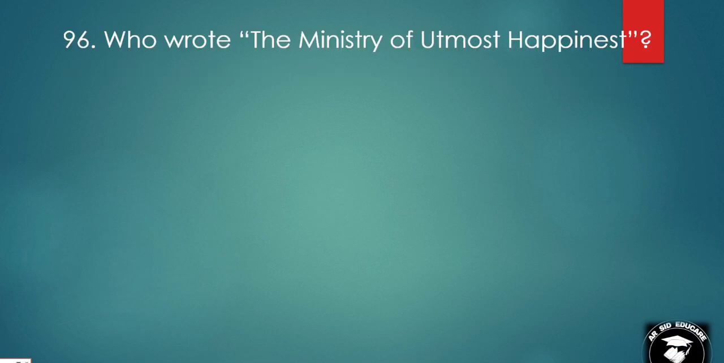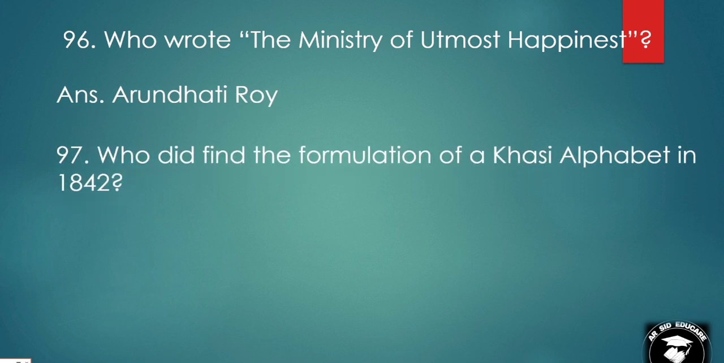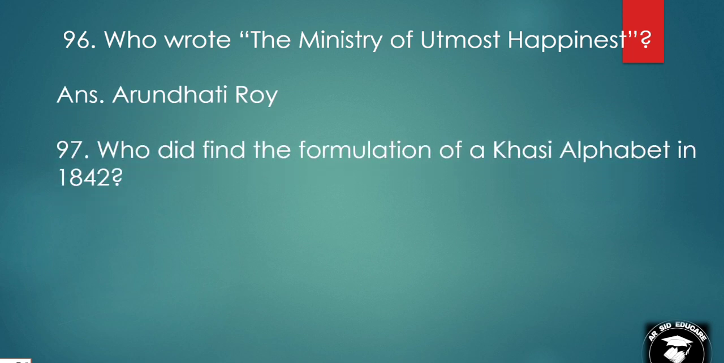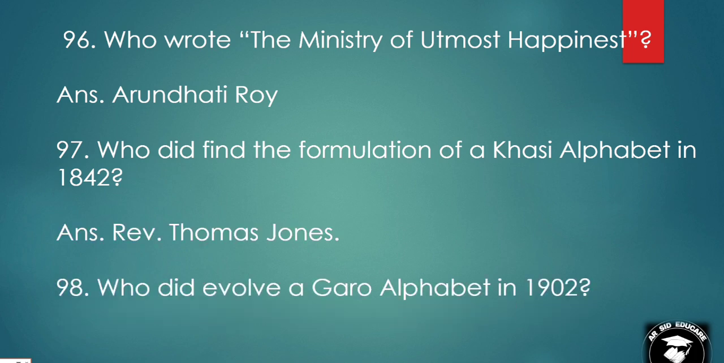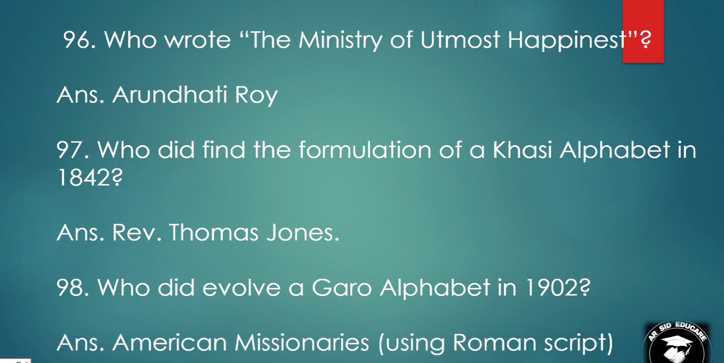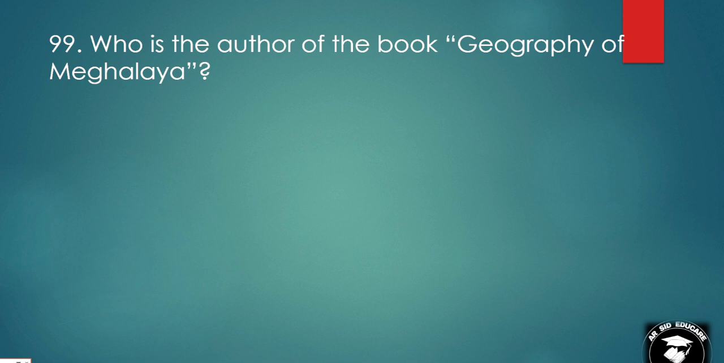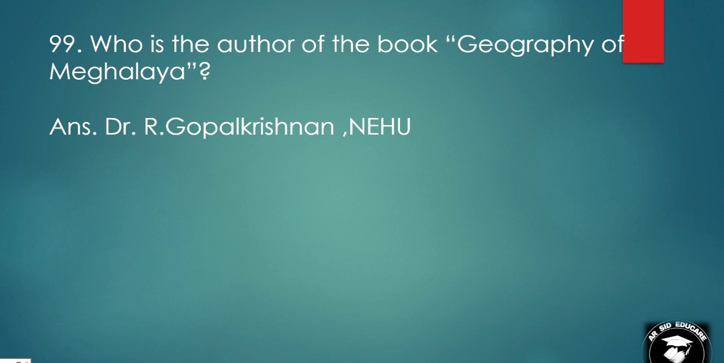Who wrote The Ministry of Utmost Happiness? Arundhati Roy. Who found the formulation of a Khasi alphabet in 1842? Reverend Thomas Jones. Who evolved a Garo alphabet in 1902? An American missionary, using Roman script. Who is the author of the book Geography of Meghalaya? Dr. R. Gopal Krishna from NEHU.